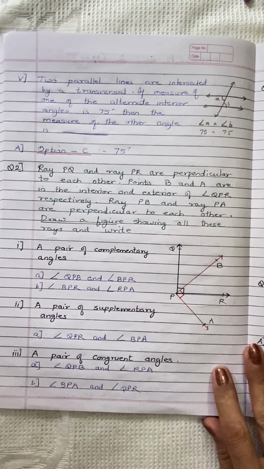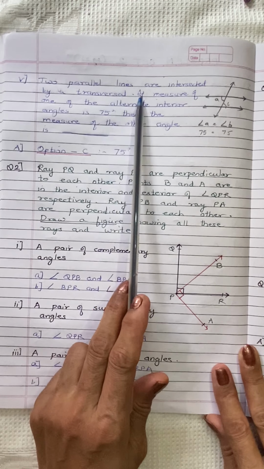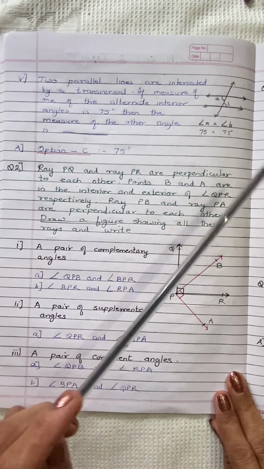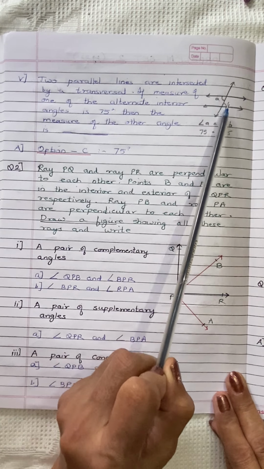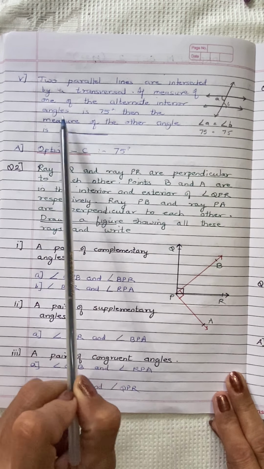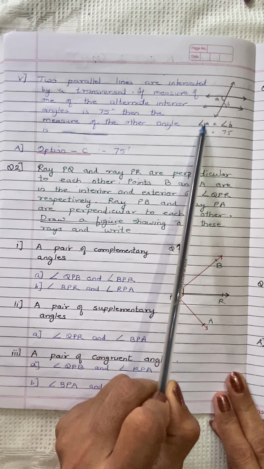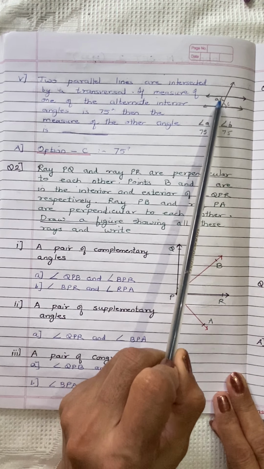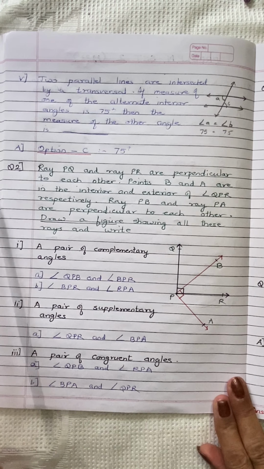Let's come to sub-question 5. Two parallel lines are intersected by a transversal. If the measure of one of the alternate interior angles is 75. Now alternate interior angles, that is in between the parallel lines, have the same measure. If angle A is equal to angle B, they have the same measures, then the other is 75. Both the angles measure 75 degrees. Option C, 75.